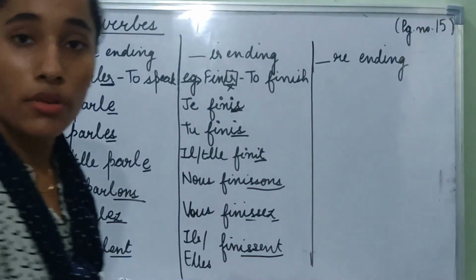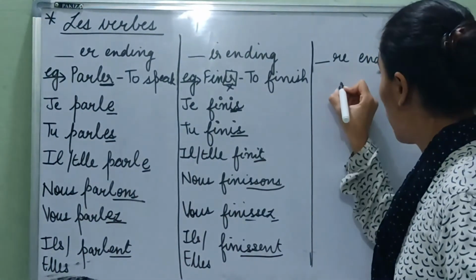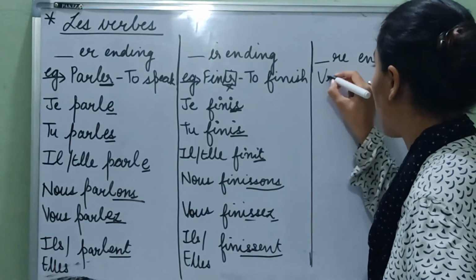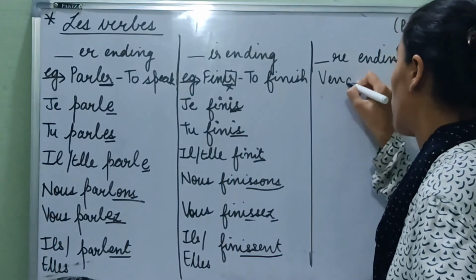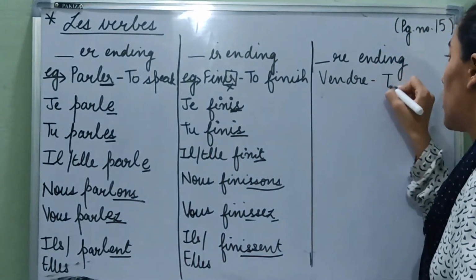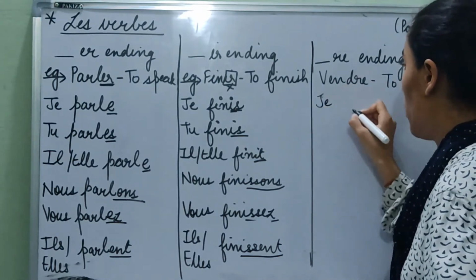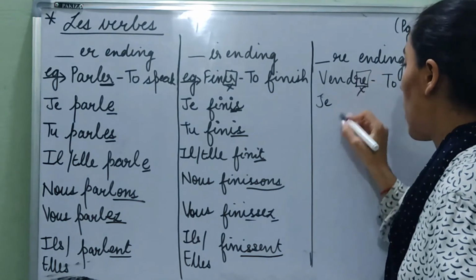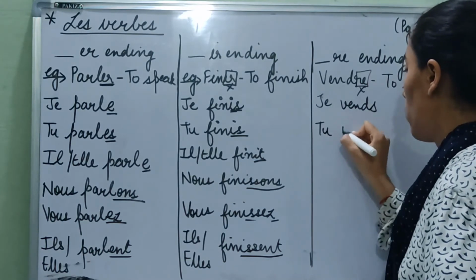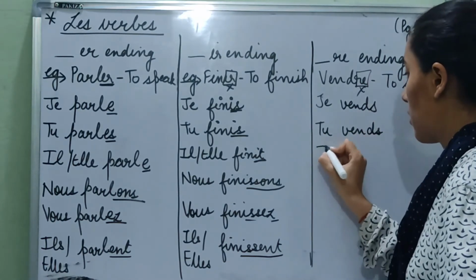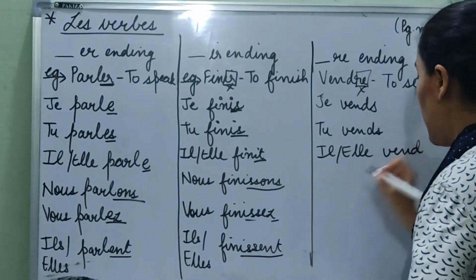Now, we are going to learn about the RE ending verbs. So, RE ending verbs, we are going to take vendre. Vendre is the verb which means to sell. So, je, here what we do is again we remove this RE, VENDS, tu, VENDS, il and elle, we don't add anything, VEND.